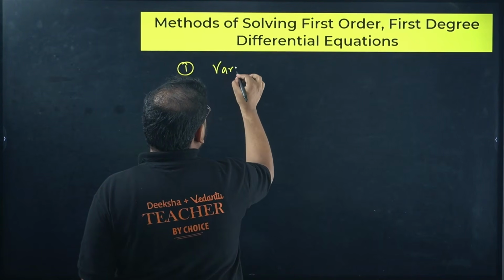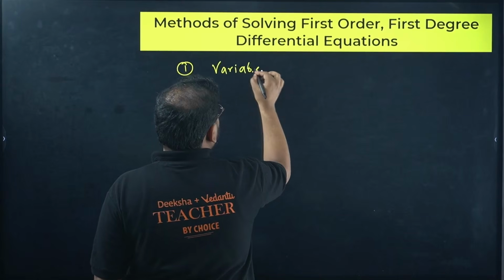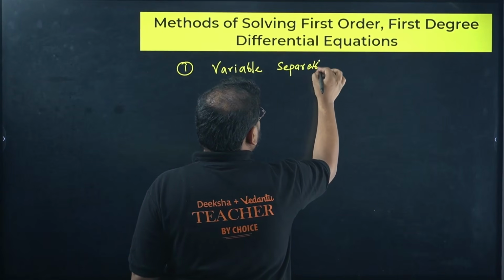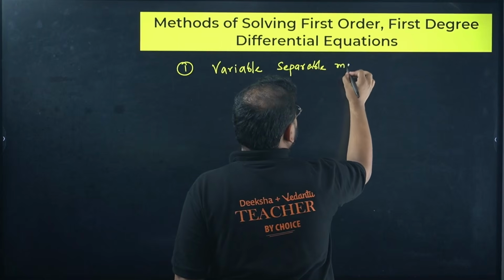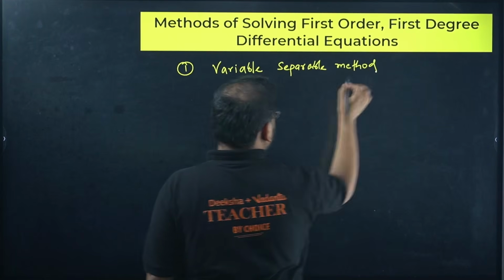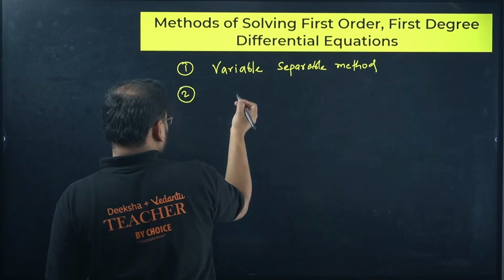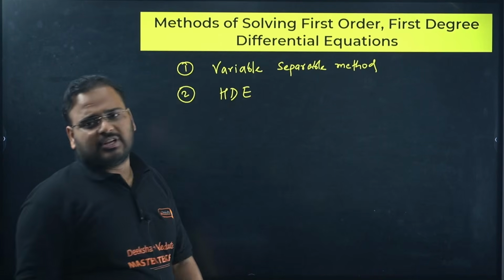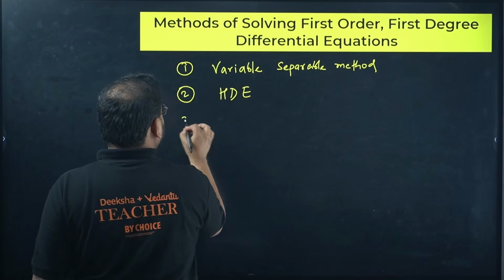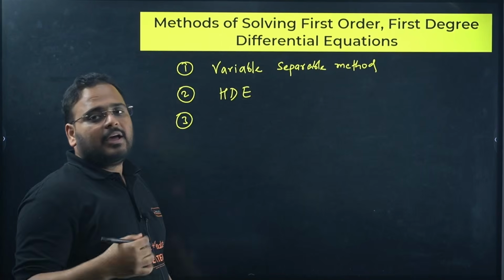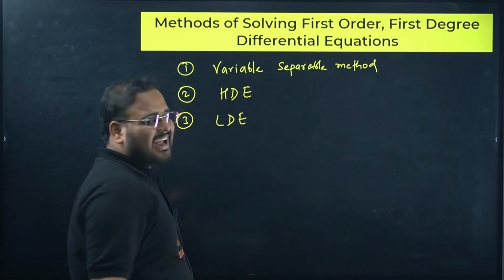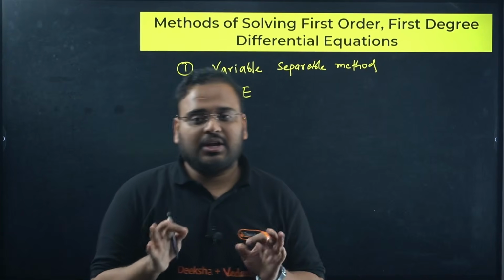Variable separable method. Number 2 is what? Rarely used but it is still important, HDE, homogeneous differential equation. And 3 will be the most common one and usually coming in examination, LDE, linear differential equations.